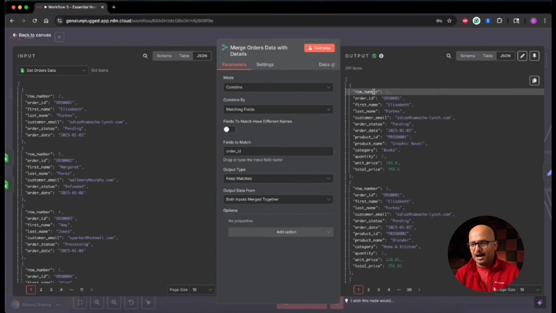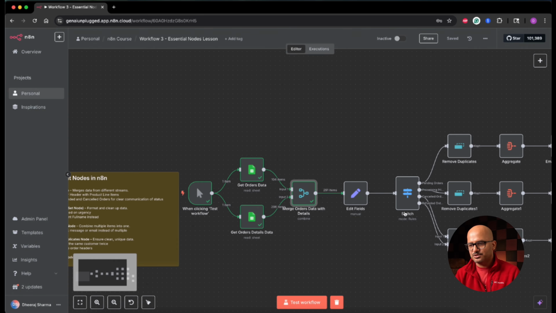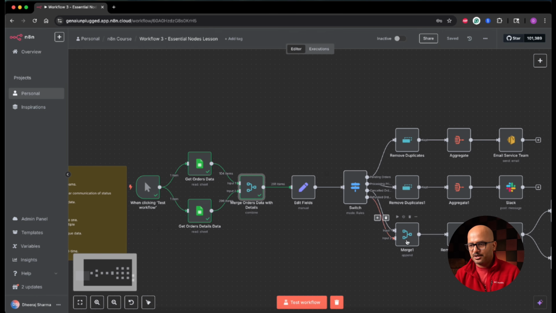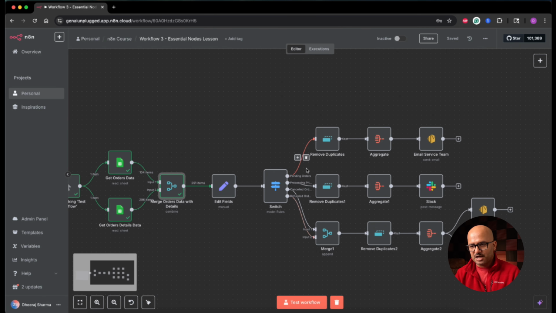You can see that I have the order ID, but the product data is also merged into it. It has multiple rows of the same order if the number of products is multiple for that particular order. But I take care of that in the rest of the workflow, where I'm using the edit fields set node, then a switch node to identify pending orders, processing orders, cancelled orders, and refunded orders. It outputs them into different branches. This one removes the duplicates, then this aggregates them and sends one common email to the customer service team. Similarly, one Slack message is sent because we are removing the duplicates and aggregating the data.